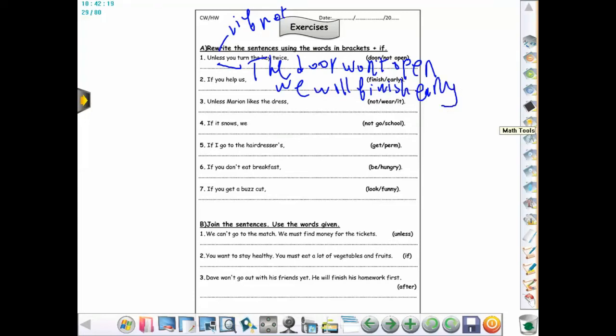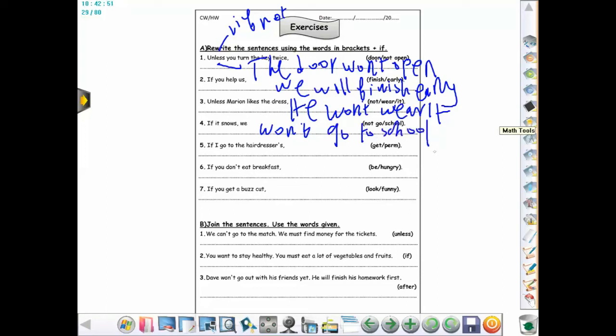Unless Marion likes the dress, she won't wear it. Unless equals if not, as if I'm saying if Marion doesn't like the dress. So unless Marion likes the dress, she won't wear it. If it snows, we will not go to school. So this is present simple, and the main clause is going to be in the future will. So we won't or will not go to school.